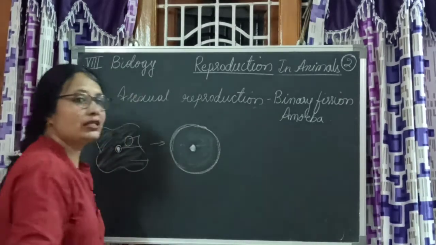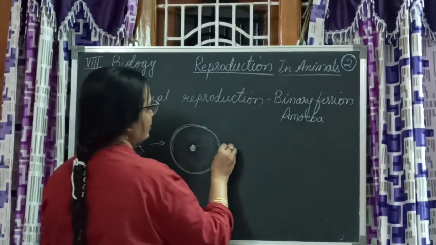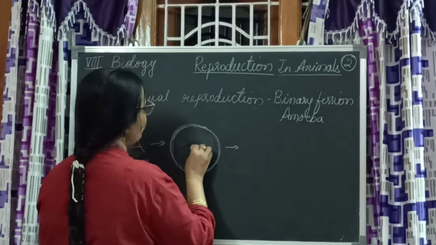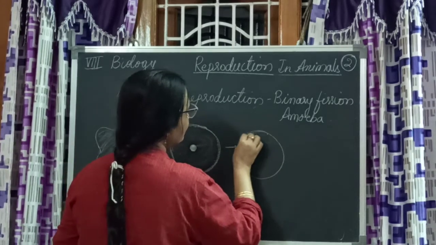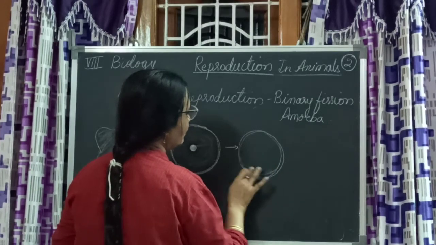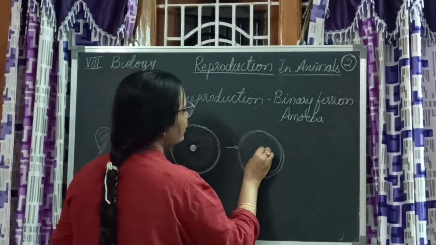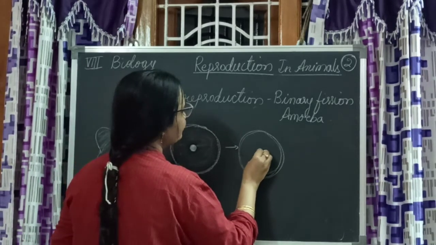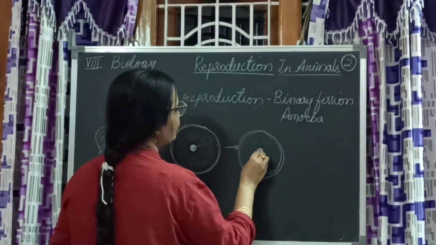Now what happens? First thing is, the nucleus starts showing difference. This nucleus is now showing that division first. You can notice the small constriction here near the nucleus.